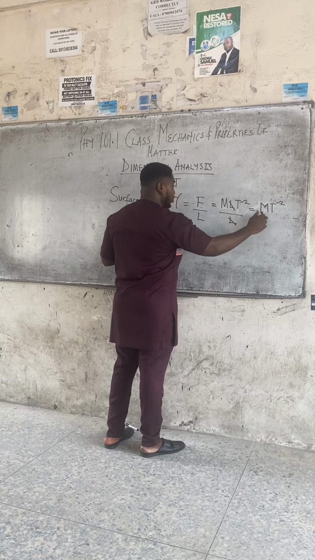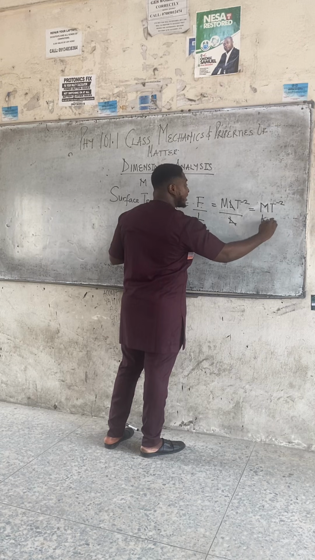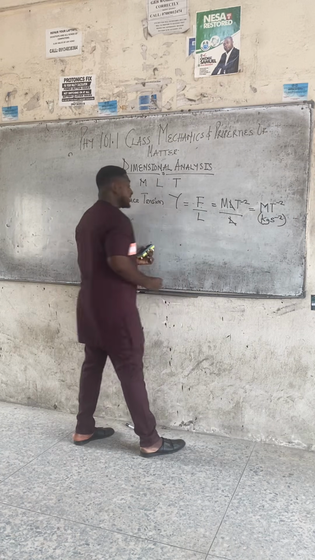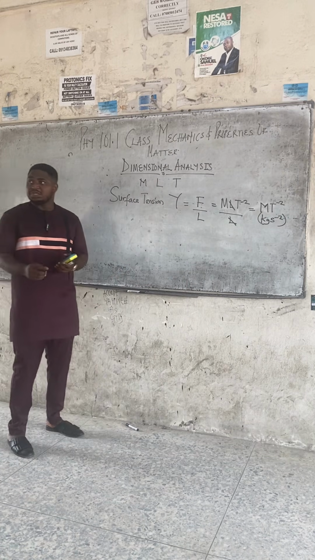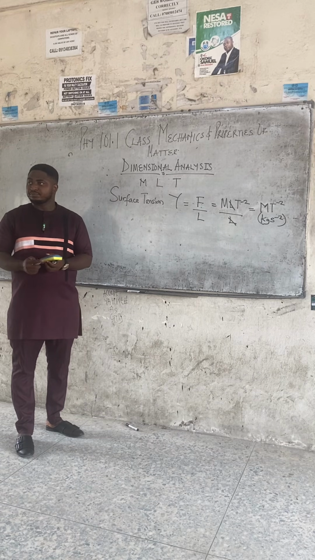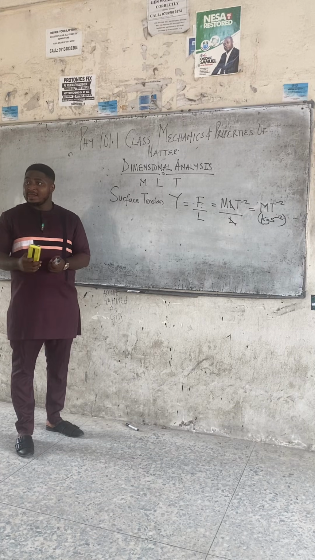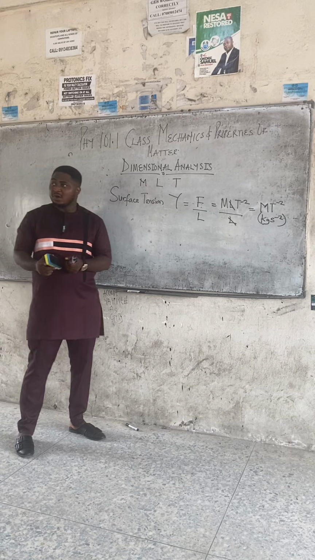This is the dimension of the surface tension coefficient. The unit is kg per second square. Kg per second square. Good.